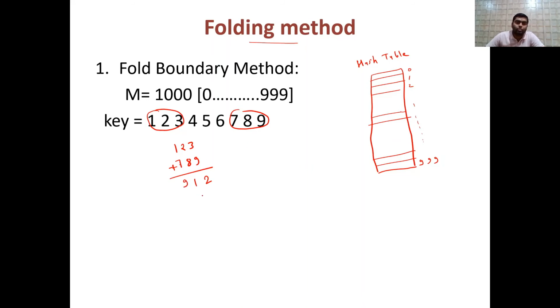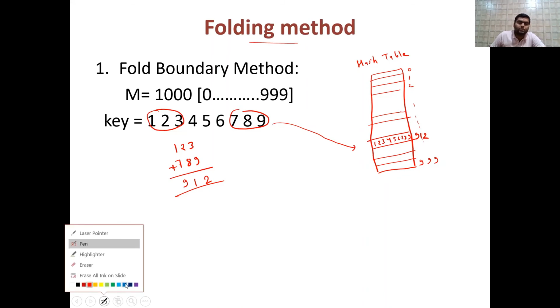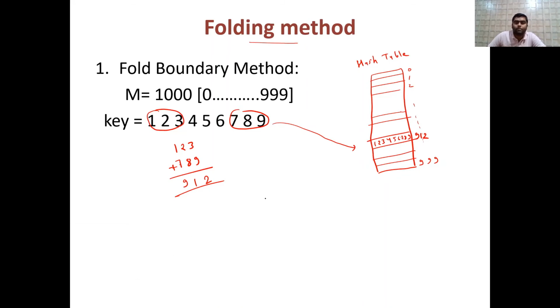So 9 1 2. So what will happen in that case कि यहाँ कहीं 9 1 2 होगा. So 9 1 2 पे क्या मैप हो जाएगा? This particular key will go there. So what is this key? 1 2 3 4 5 6 7 8 9. So this is the case. Okay, so this is a fold boundary method है ना. But what will happen है ना in this case, collisions किस तरीके से होंगे इसमें, अगर हम ऑब्जर्व करें केयरफुली.